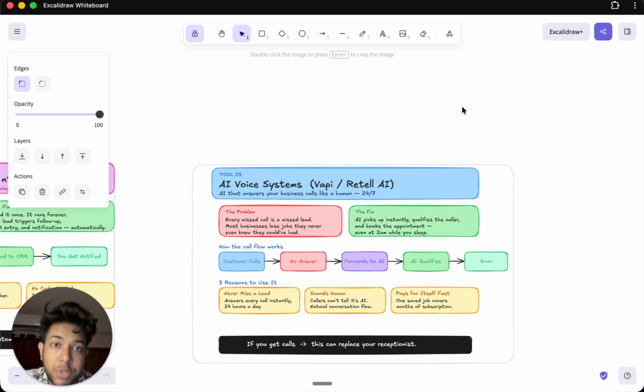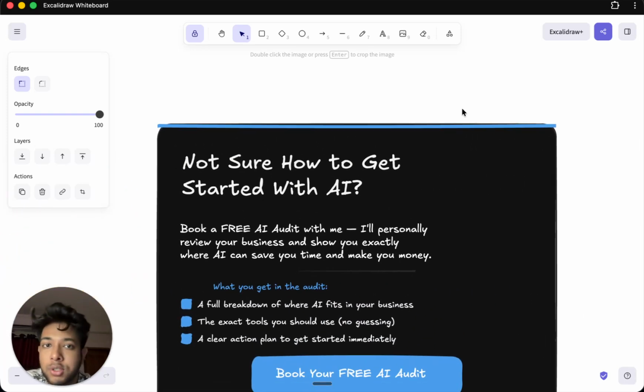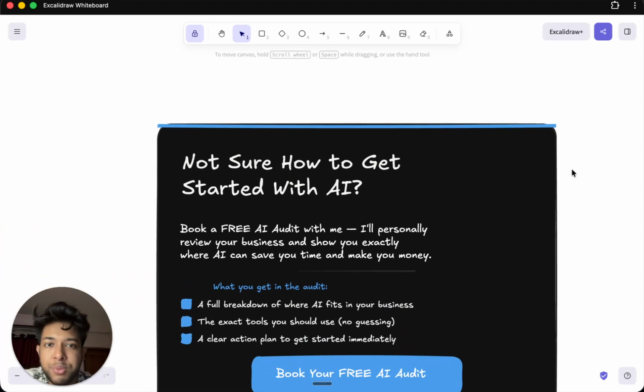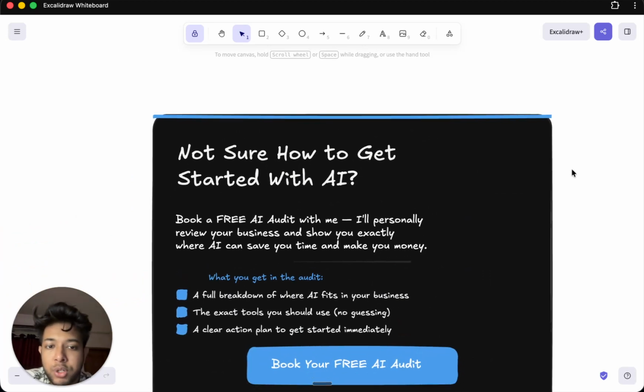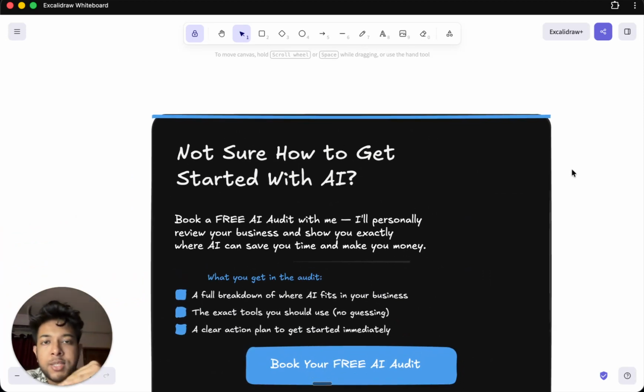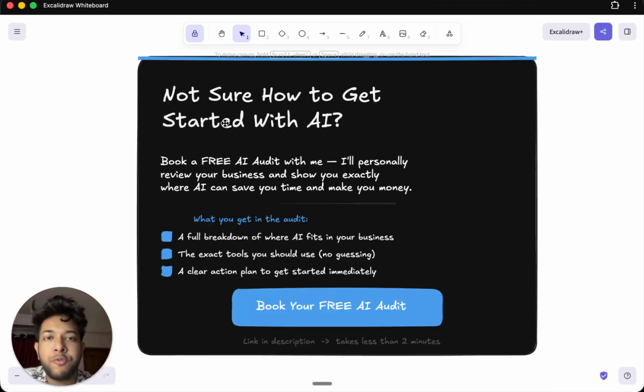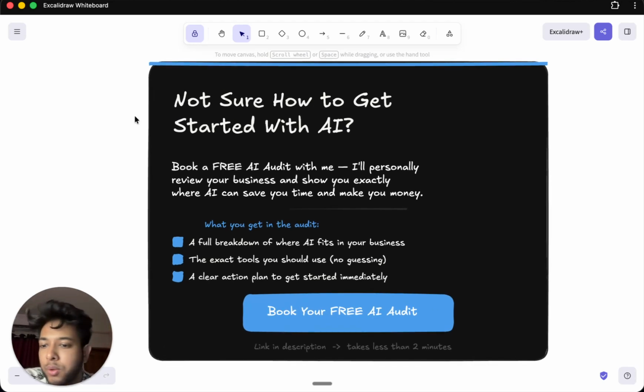And also, if you're a business owner and you're not sure how to get started with AI, you've heard about ChatGPT, maybe you've used ChatGPT before, but you're not maximizing the potential of AI, right? AI is basically turning to a point where you can run your entire business by yourself. It'll be a one-person business, all right? This is where every technology is moving towards right now. Who's going to be the first person to build a billion-dollar company by himself? A one-person billion-dollar company. But anyways, I hope you guys get the idea.